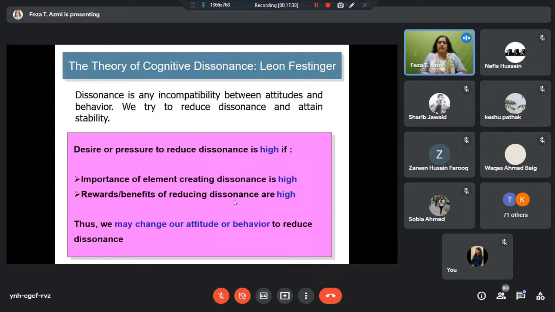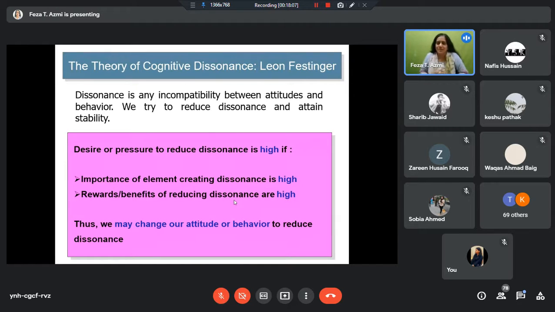So we may change our attitude or behavior to reduce dissonance. So somebody who believes that smoking is wrong will not smoke. But sometimes, because of maybe peer pressure, that person smokes. And then that person may try to justify that act, that once in a while it's okay, I just did it to try it, and maybe I'll not do it in future and things like that. So we are changing our attitude now and justifying what we have done because there is some incompatibility somewhere,